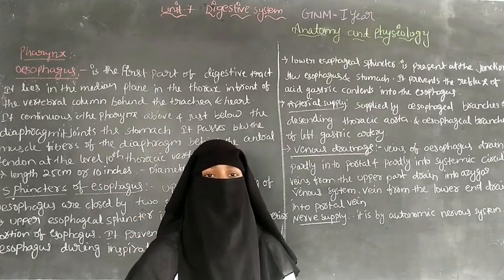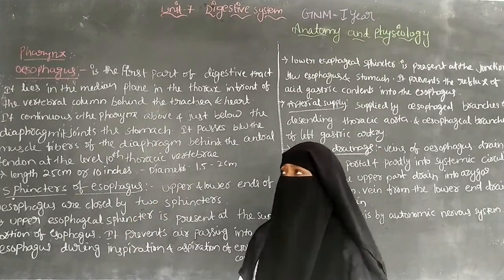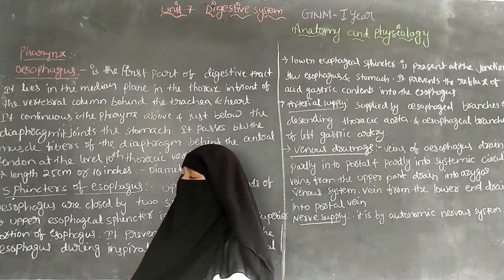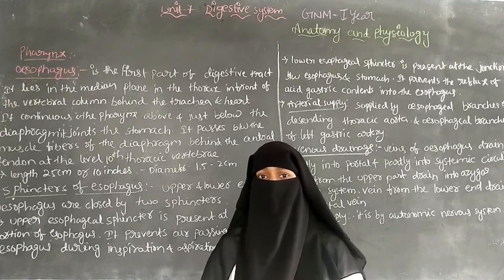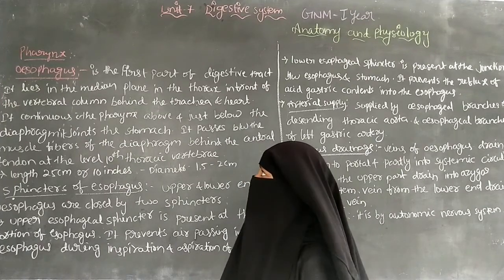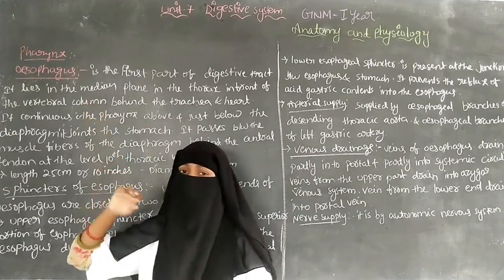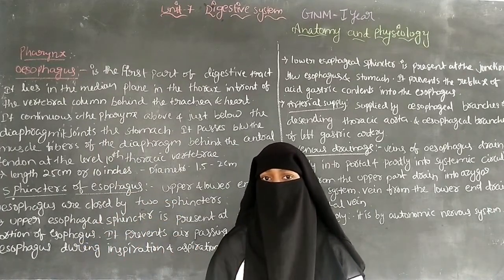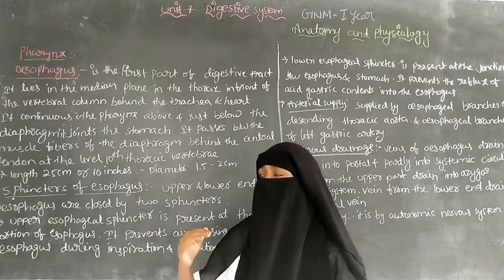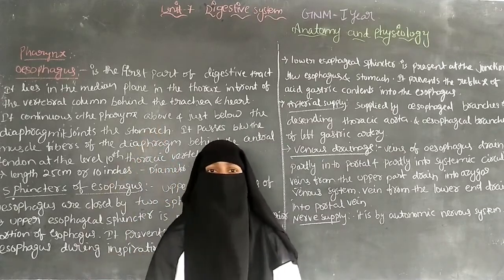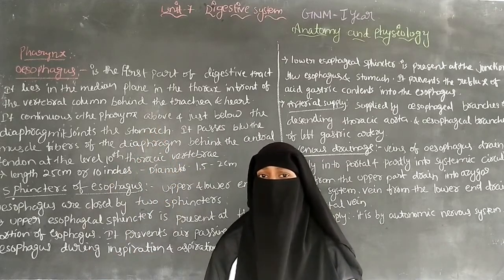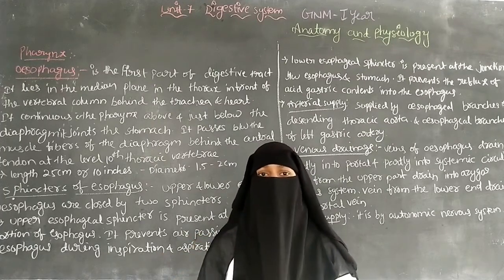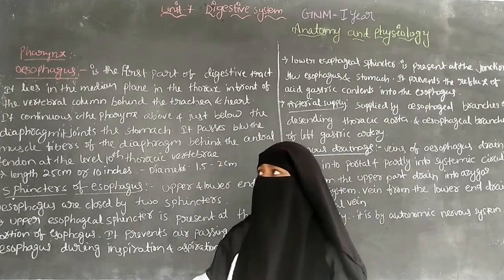Anteriorly, the mouth and the nose are situated, and superiorly the base of the skull is present.